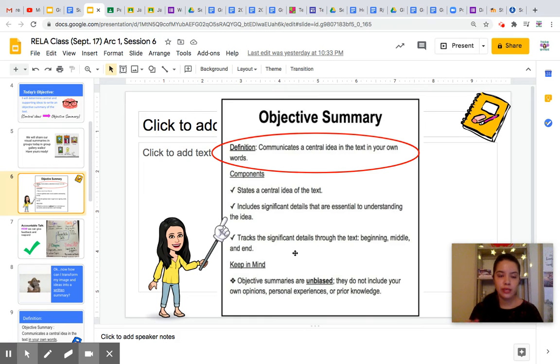Whenever you read the back part of a book, like the summary on the back cover, you normally don't see an opinion on there if it's a summary. You might see a rating from different book companies, but that's different from a summary. So make sure you do not give your opinion in your summary.